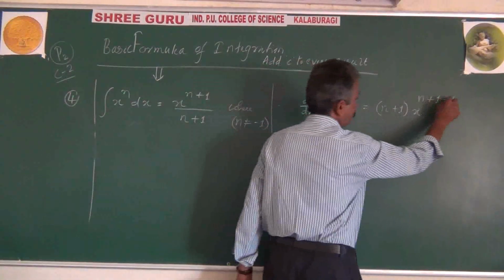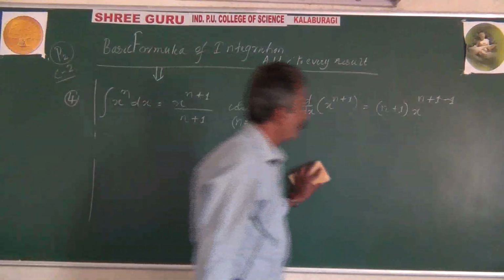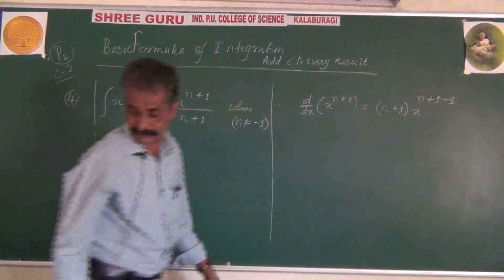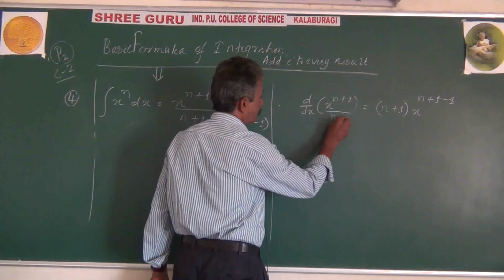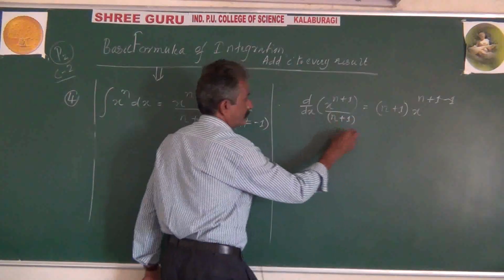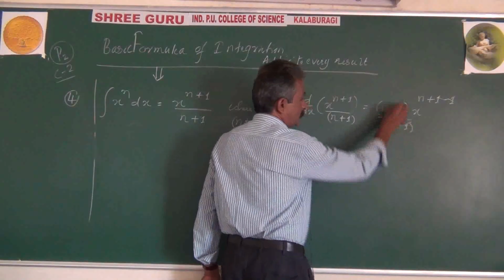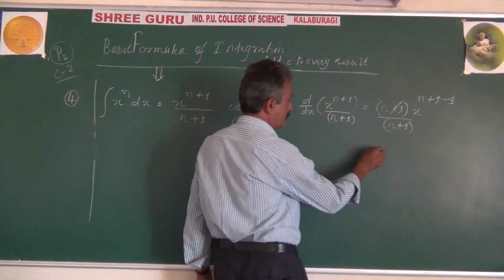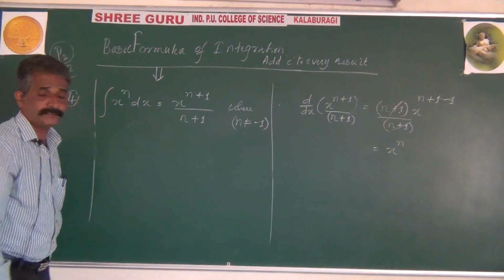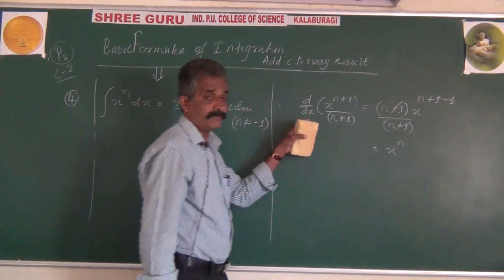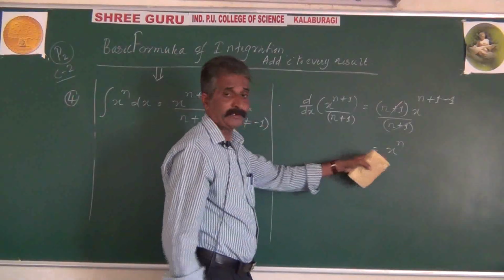The 1s cancel out. And we have divided by n plus 1, of course. The n plus 1 will cancel out. How much is left? x to the power of n. So what it suggests is that the differentiation of x to the power of n plus 1 by n plus 1 is equal to x to the power of n.